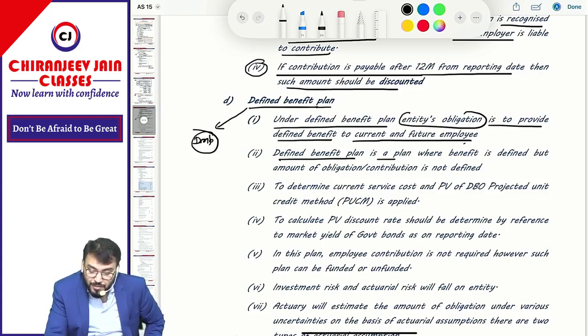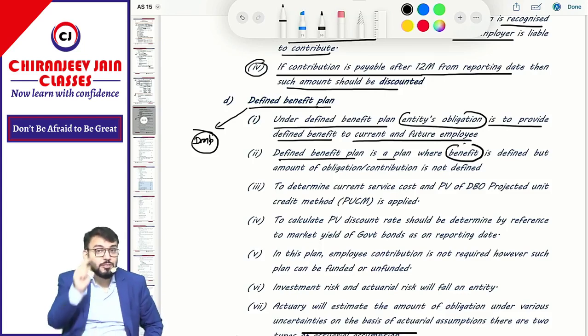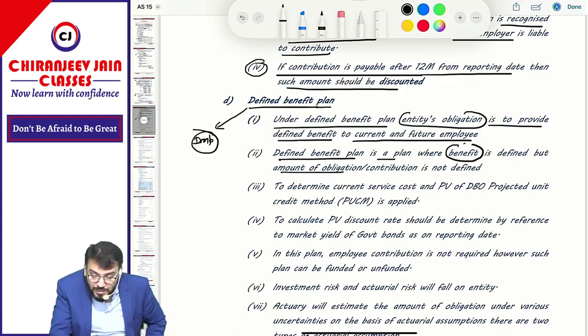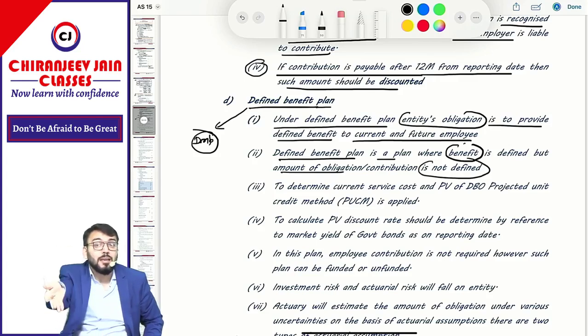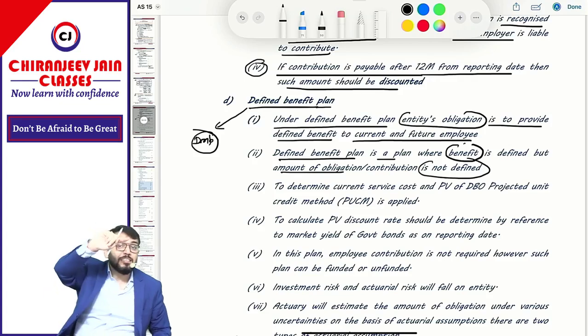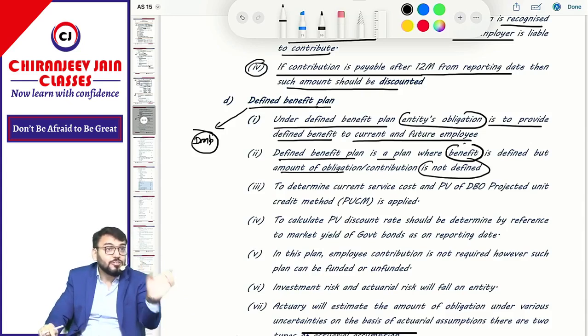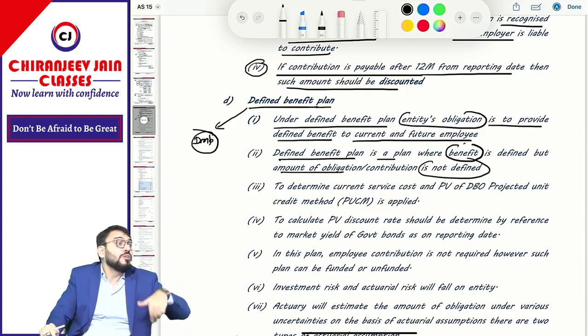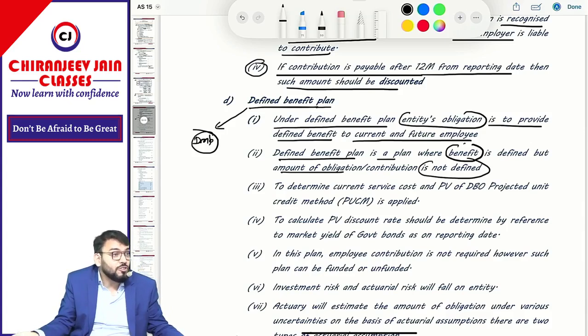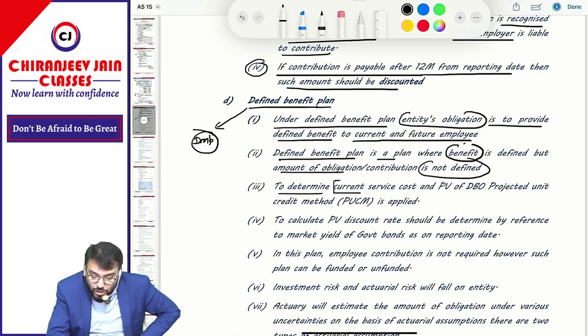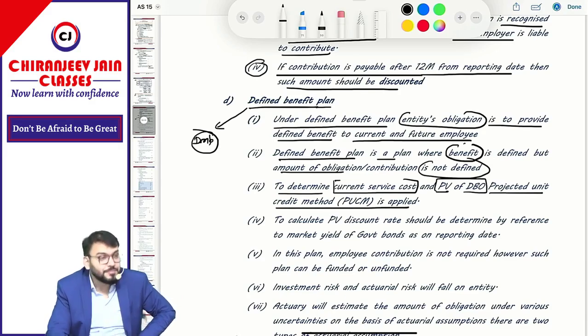A defined benefit plan is a plan where the benefit is defined. The plan and benefit are defined, but the amount of obligation is not defined. What amount is payable is not defined. In a defined contribution plan, the amount to contribute was defined and known. But in this, the amount we need to pay is not known, which means we need to estimate. To determine current service cost and present value of DBO, the projected unit credit method is applied.